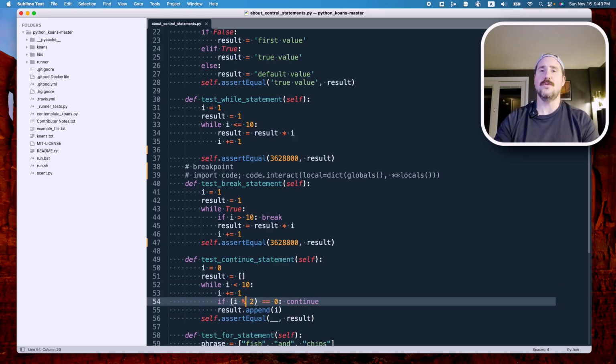Now, modulo 2, I believe, is going to be the way we check for whether it's odd or even. What does I modulo 2 check for in Python? All right, I modulo 2 uses the modulo operator. This operator returns the remainder of a division.